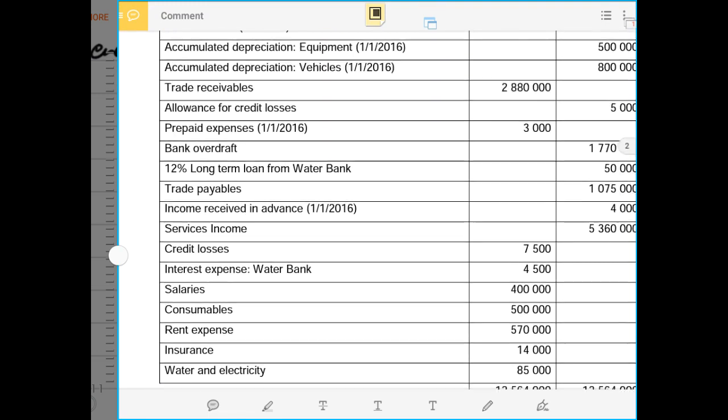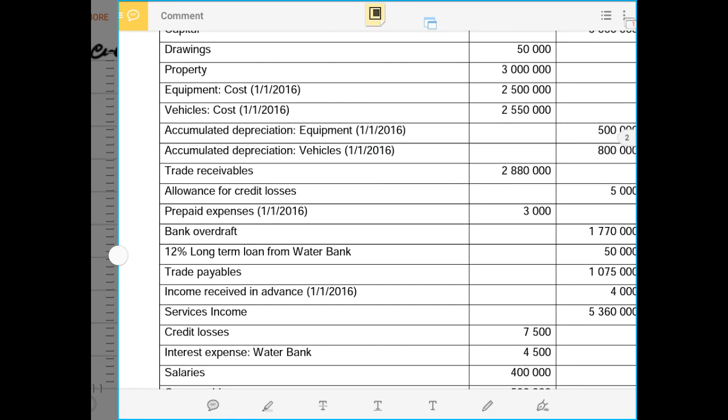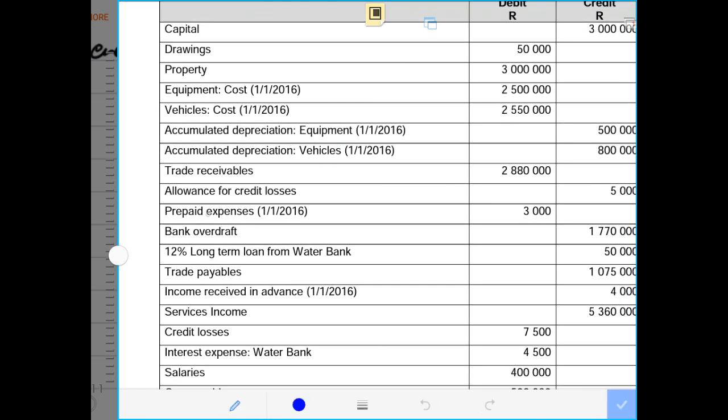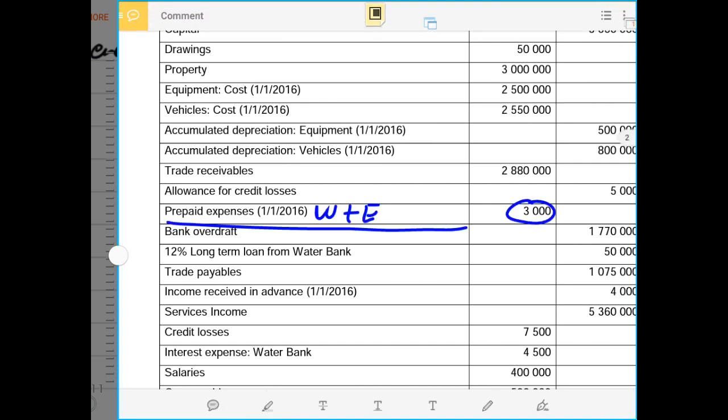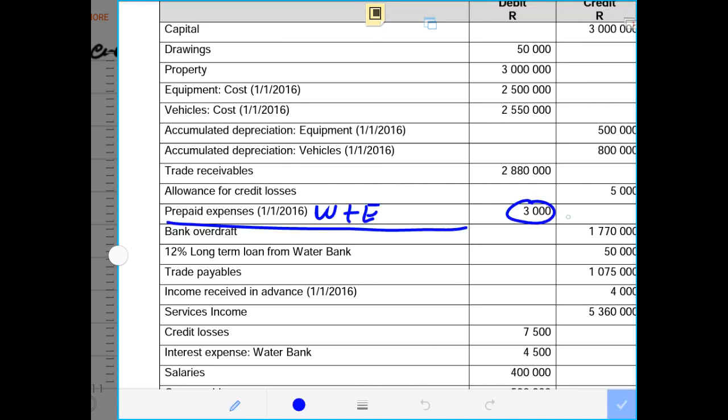Therefore, in the trial balance, we see that there is a prepaid expense, and this prepaid expense is water and electricity, an amount of 3,000. And I've been telling you that whenever you do a reversal, you record an entry on the opposite side. Our prepaid expense, which is an asset, when we cancel it, must be recorded on the credit side because it is on the debit side.